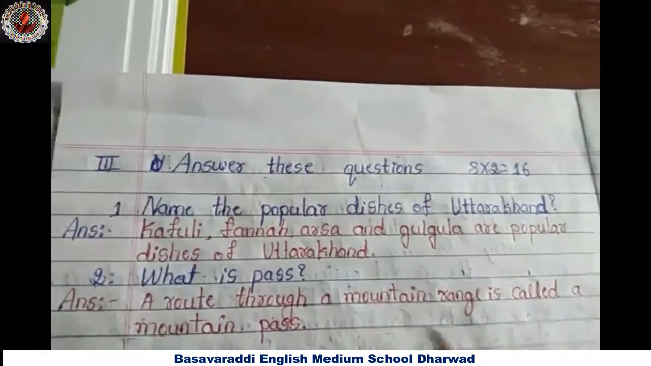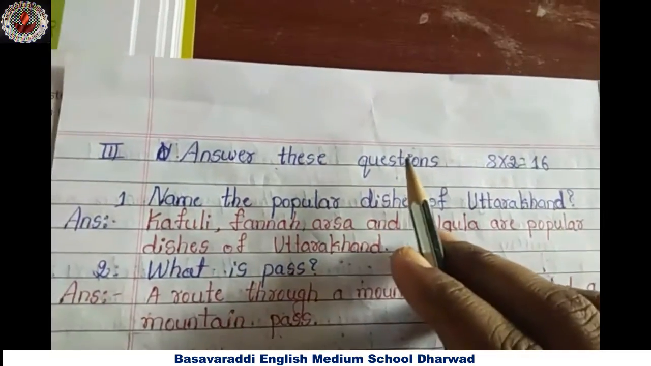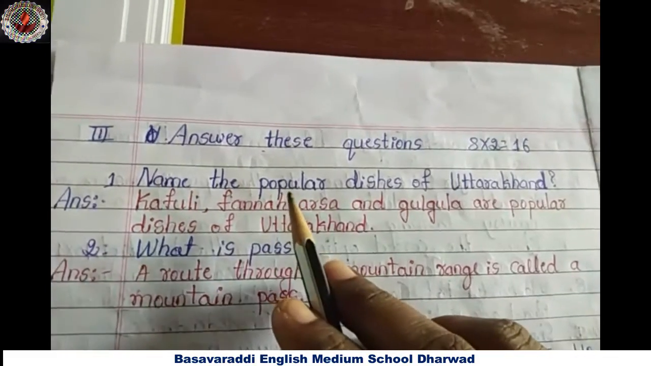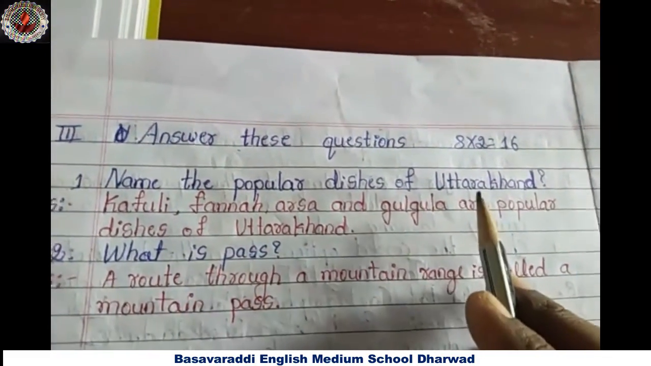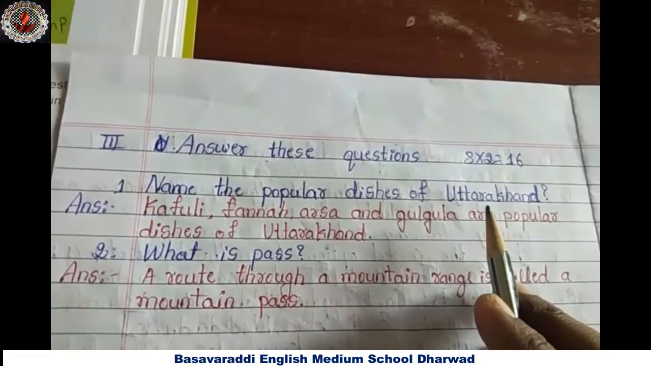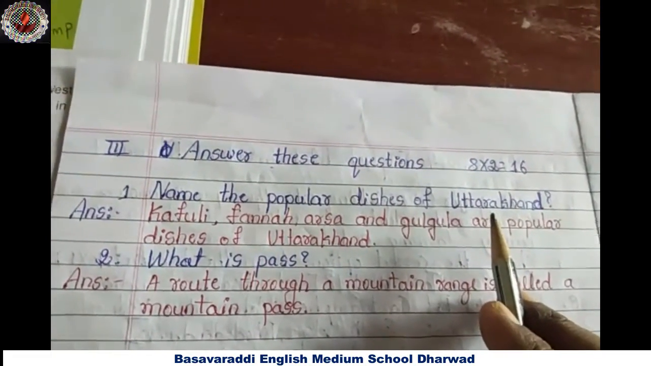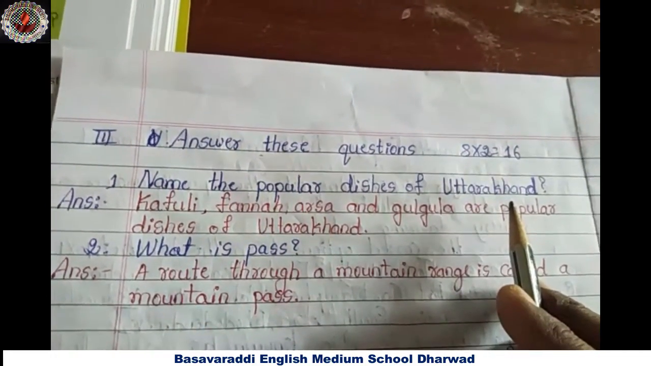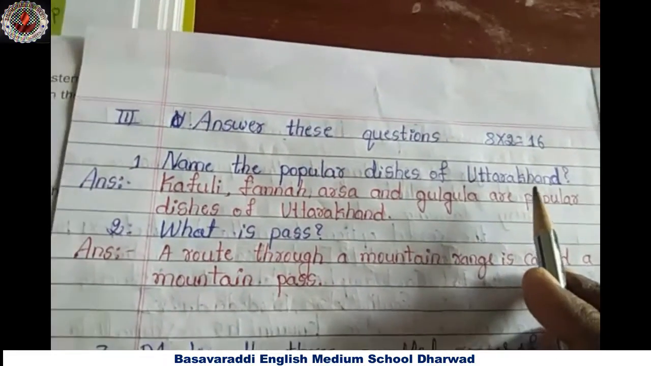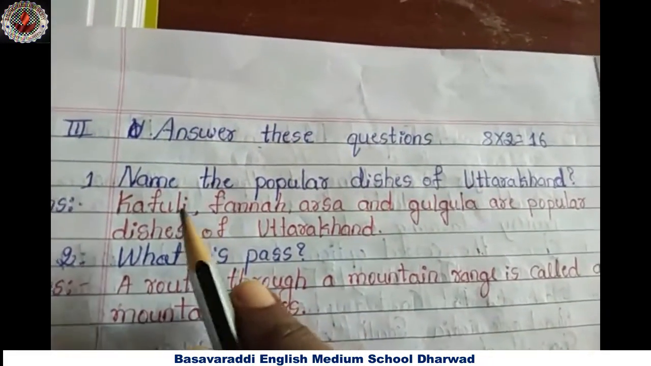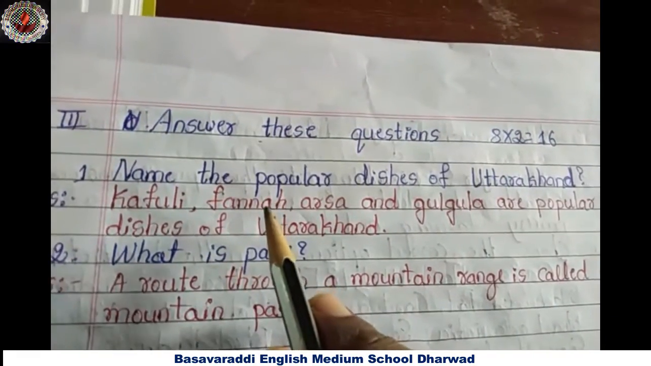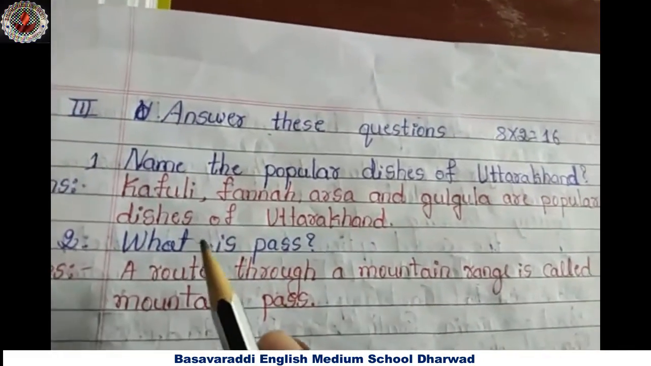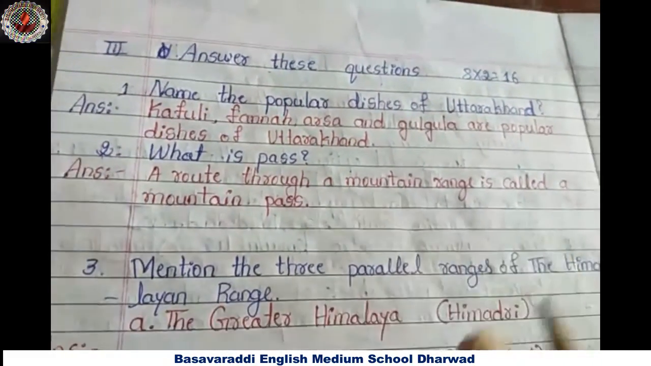Next, third main. Answer these questions. Question number 1. Name the popular dishes of Uttarakhand. What are the special dishes of Uttarakhand state? What you have to write here? Kafuli, Fanha, Arsa and Gulgula are popular dishes of Uttarakhand.